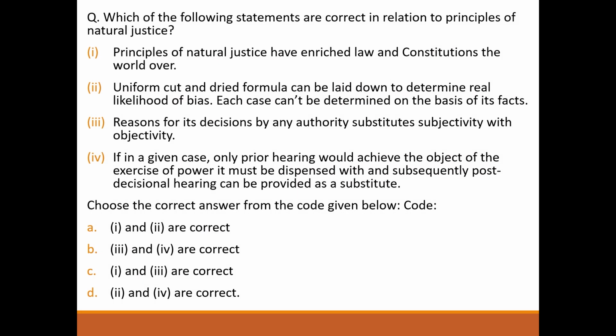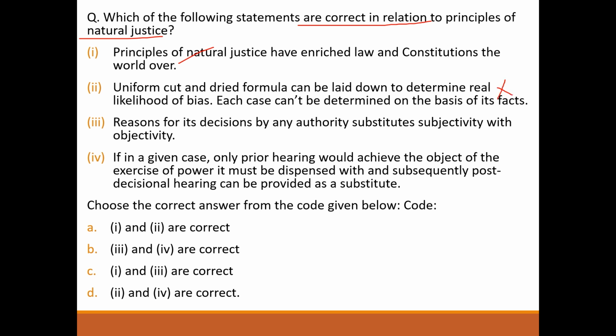Next question. Which of the following statements are correct in relation to principles of natural justice? Principles of natural justice have entrenched law and constitution the world over. Correct. Uniform cut and dried formula can be laid down to determine real likelihood of bias. Each case can't be determined on the basis of its fact. Wrong.